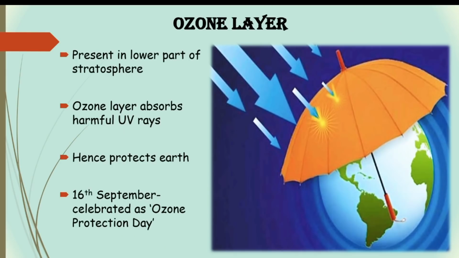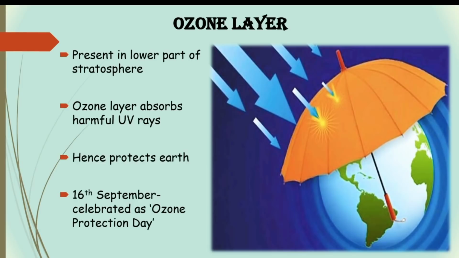So let's see what the ozone layer is. The ozone layer is very important for all of us, as it is also known as the protective shell of the earth. There is a layer of ozone, that is O3 gas, in the lower part of the stratosphere. Ozone gas is not directly useful for the survival of living things, but it is very important for living things to have this layer of ozone at a high altitude around the earth.